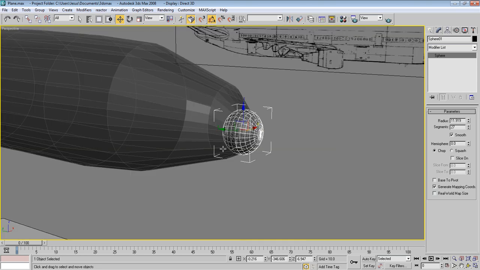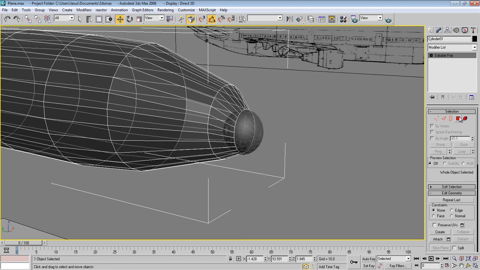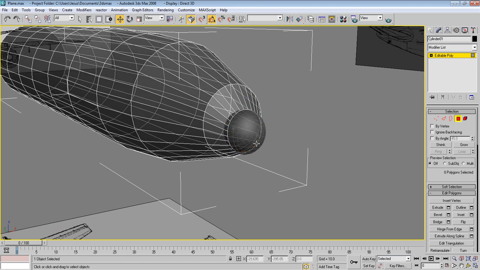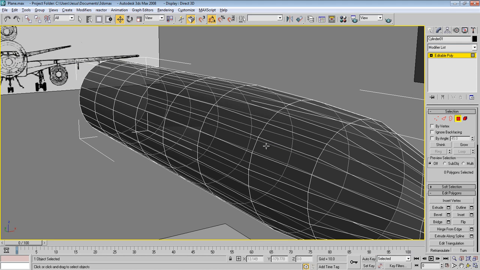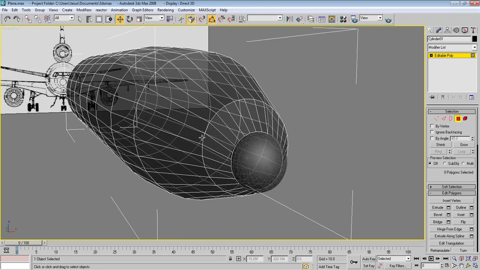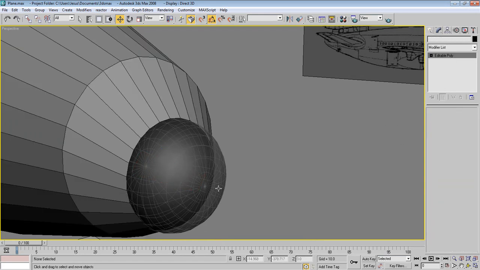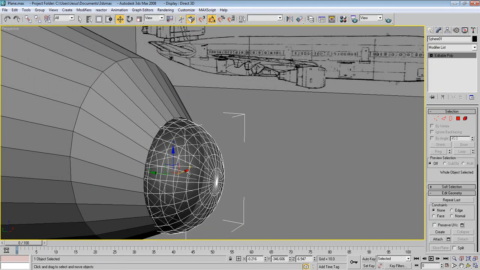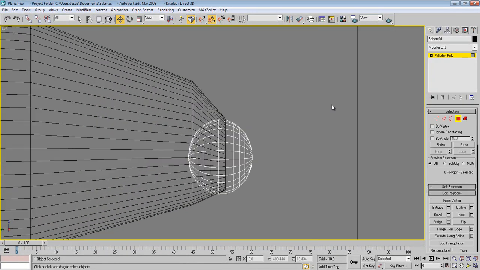Now let's convert this sphere to editable poly, and let's go to this one and choose these segments and press delete. So now we've deleted this one, okay, and Alt X. Now select this sphere, go to the left view and delete these segments.